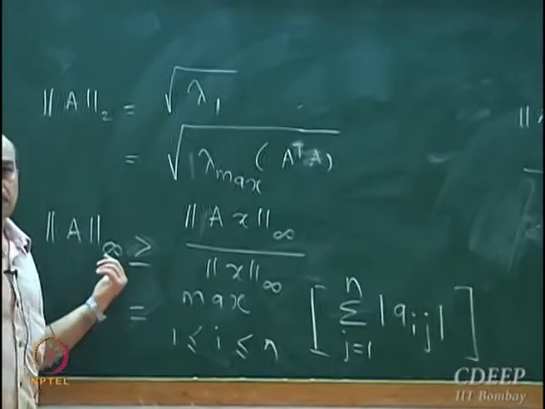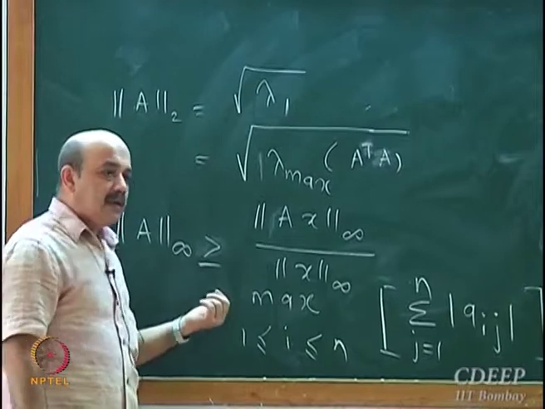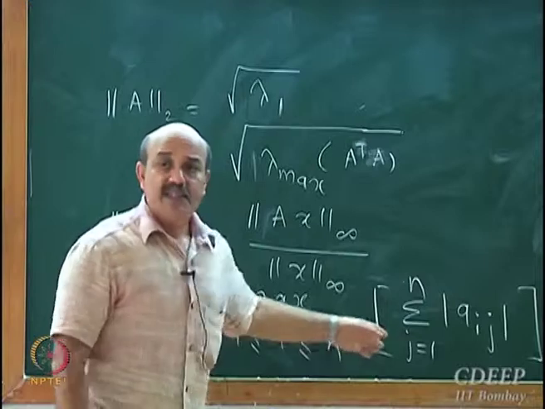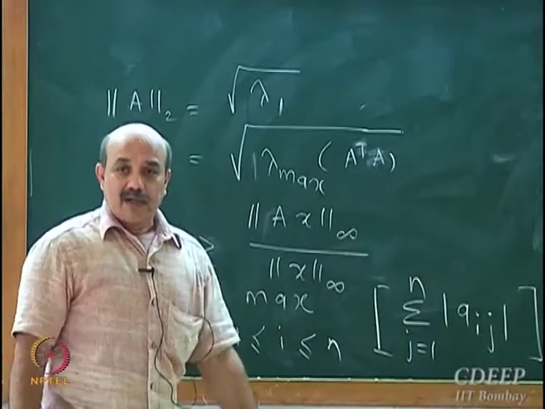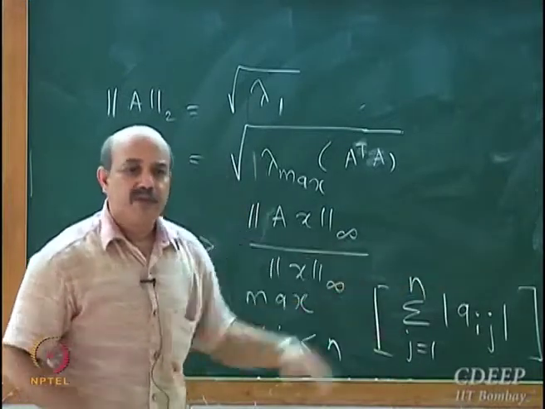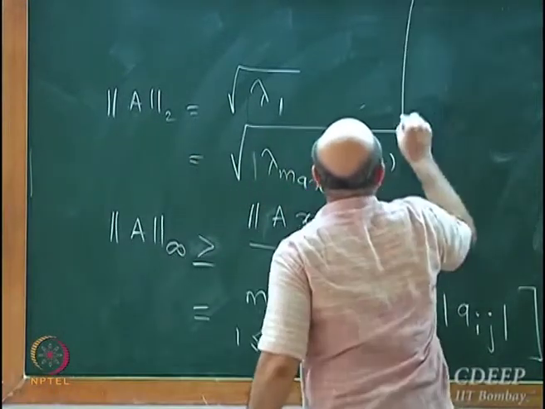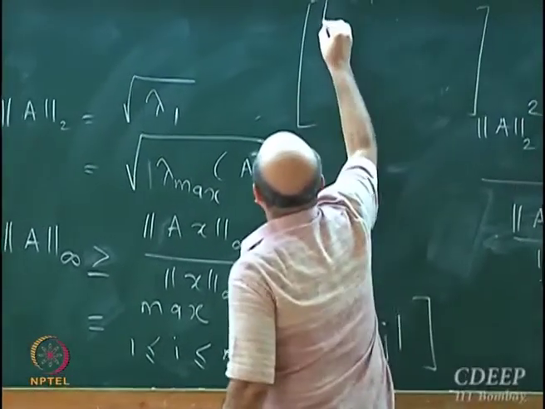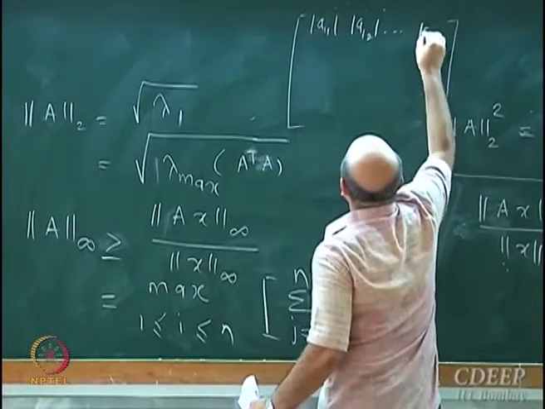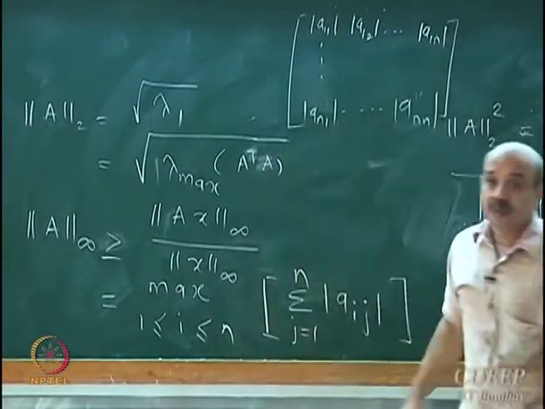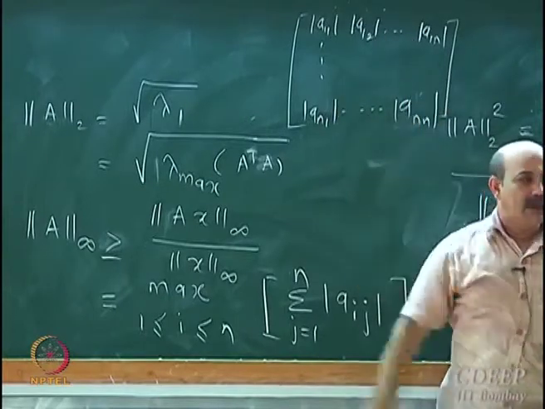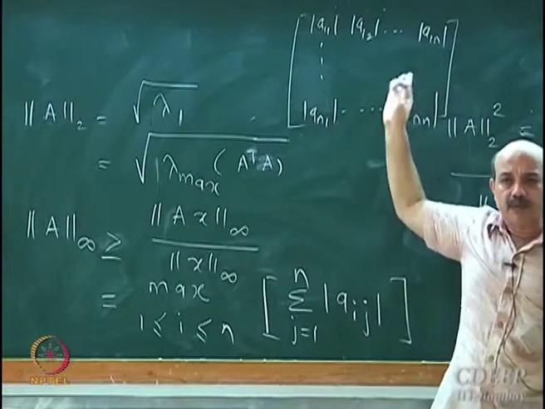So infinite norm is nothing but the max over the absolute row sums. These norms are computationally much easier to see. When you want to compute the one norm or infinite norm, you create a matrix A, which is A11, A12, and so on. You create this matrix with the absolute value of each number. All of them are positive numbers now.